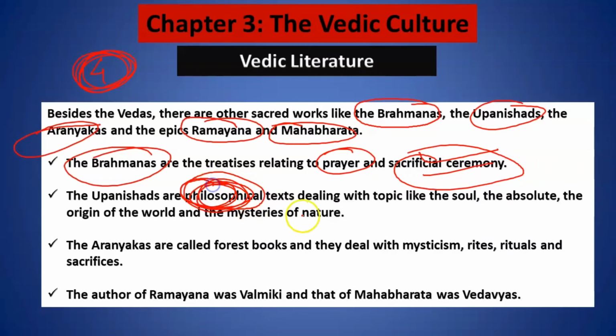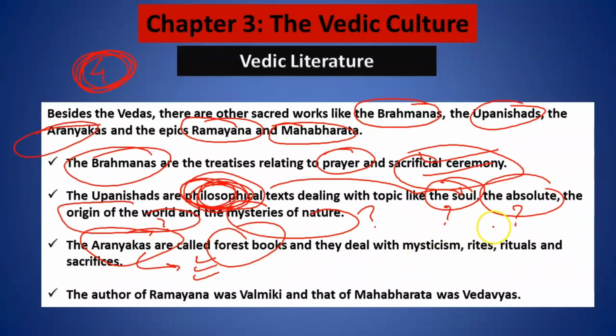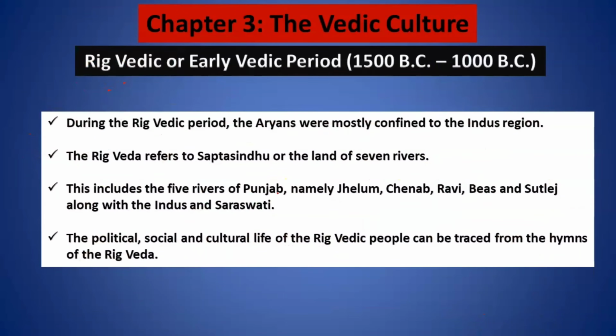They mostly dealt with topics such as what the soul is, what the absolute meaning of life is, what the origin of the world could be, and what the different mysteries of nature are. The Aranyakas are also known as the forest books, and they had written various things related to the forest, such as the different rituals and sacrifices related to the forest. Now, the epic Ramayana was written by Valmiki, and the Mahabharata was written by Ved Vyas. I hope this point is clear.